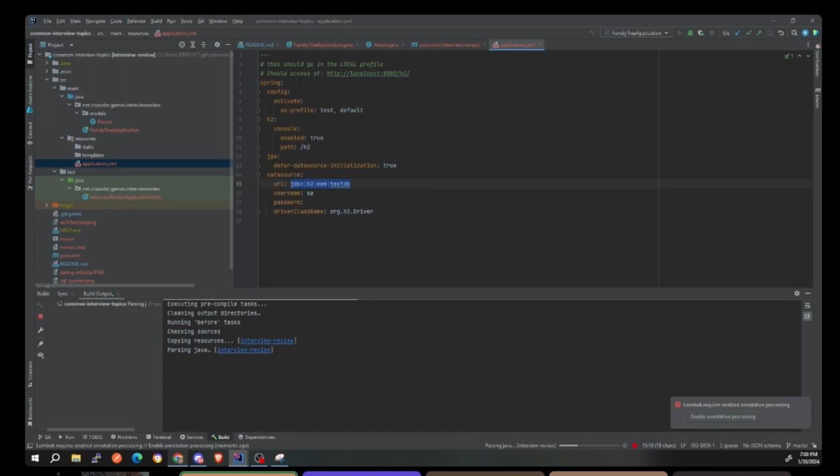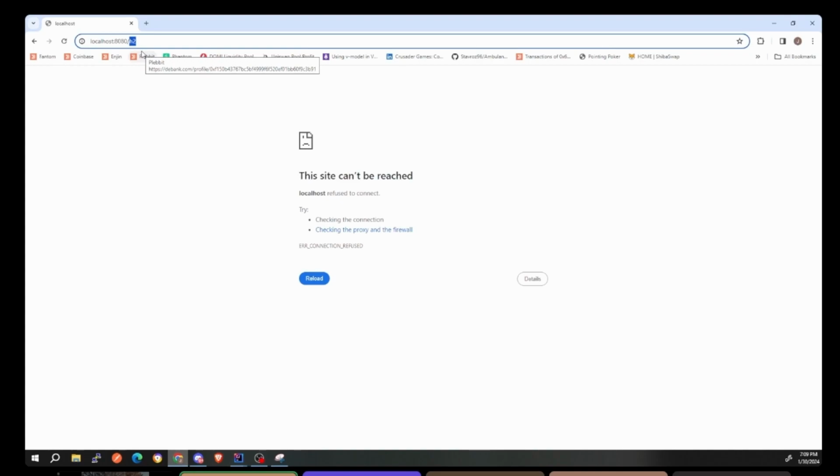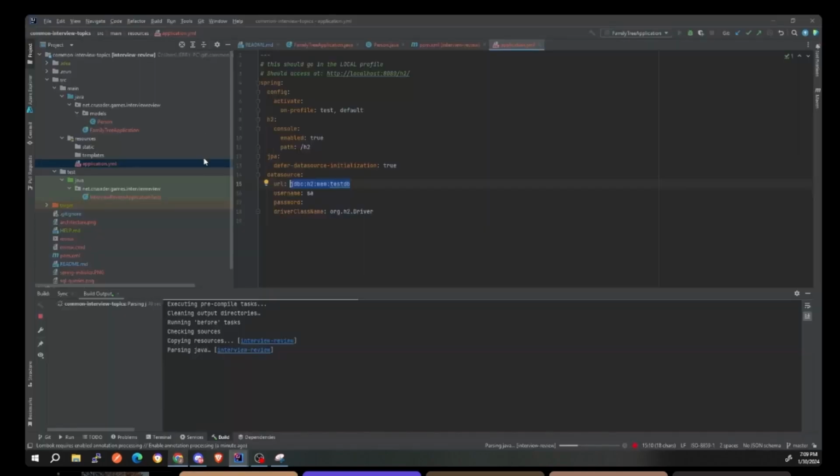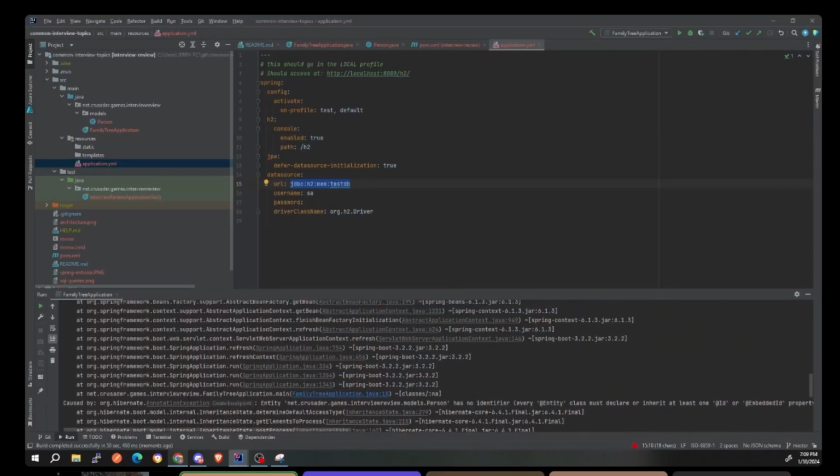So remember, this is all boilerplate stuff. I went to application YAML and I copied and pasted this configuration from my other repos. This is what allows you to enable the H2 console so that you can actually look at the database while it's running. And let's see if it broke. It should be running. Oh, okay, we got something here.